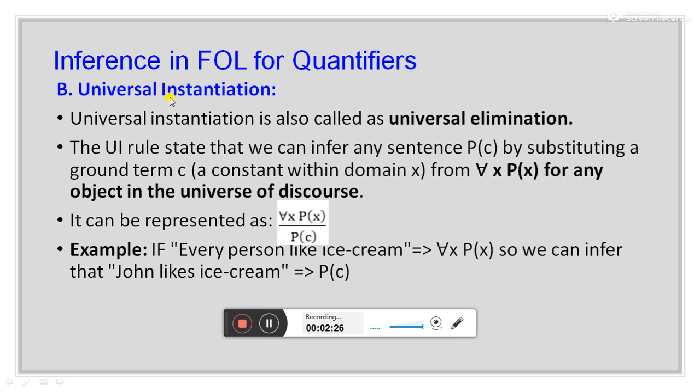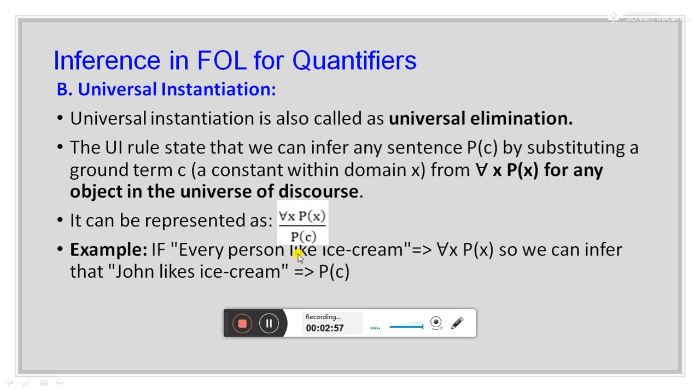Second is universal instantiation. Universal instantiation is also called universal elimination. The universal instantiation rule states that we can infer any sentence P(c) by substituting a ground term c, which is a constant within the domain x, from for all x P(x) for any object in the universe of discourse.